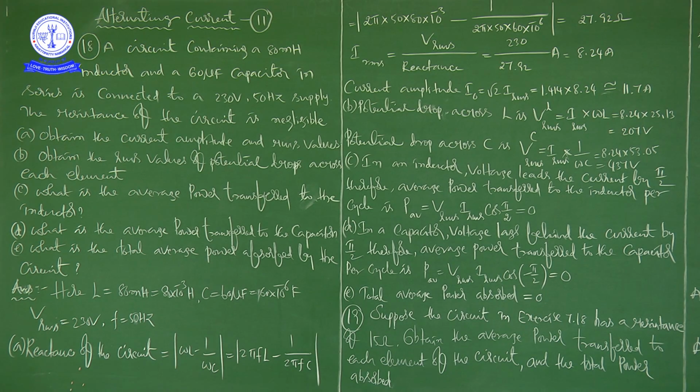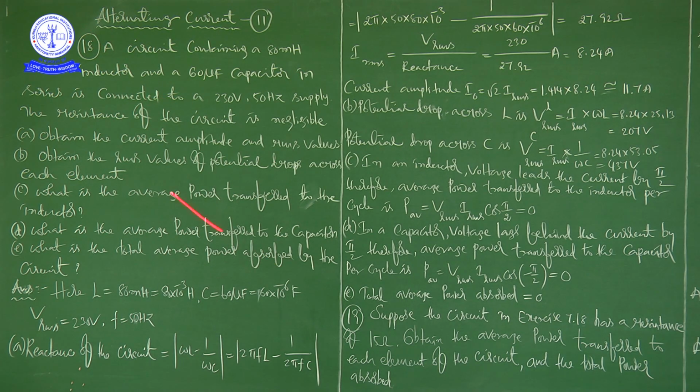Please keep in mind, according to question number 18, there is a circuit which contains an inductor and a capacitor. The inductor has inductance 80 into 10 power minus 3 Henry, and the capacitor is 60 into 10 to the power of minus 6 farad, connected in series to the voltage and frequency of the AC source.